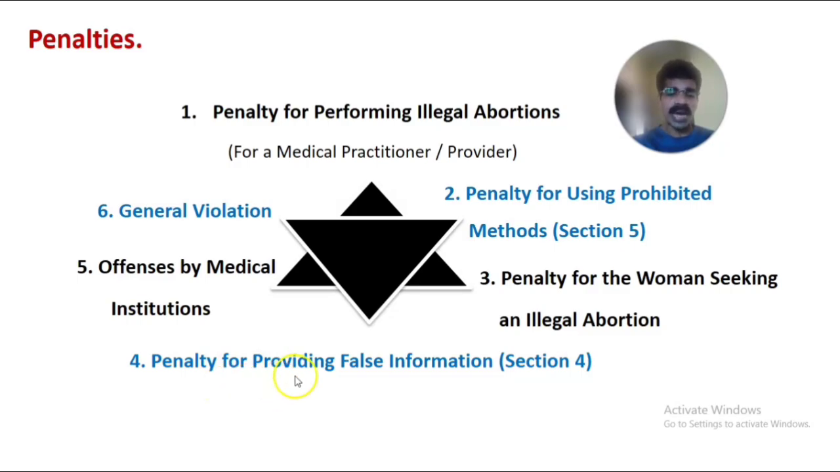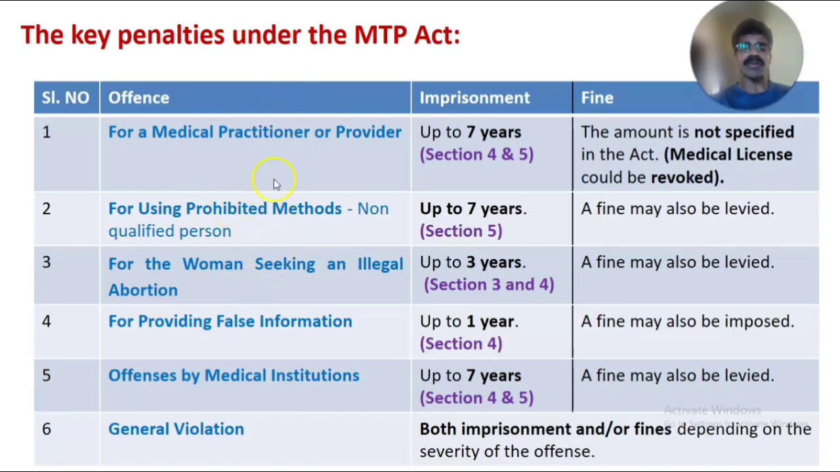Fourth one is penalty for providing any false information in relation to medical termination of pregnancy, or regarding abortion. Fifth one is offences by medical institutions, hospitals or healthcare agencies, for conducting illegal abortion. Then sixth one is general violation of the MTP Act. So these are the six different areas that come under penalties of the MTP Act. This table gives a summary of the key penalties under the MTP Act.